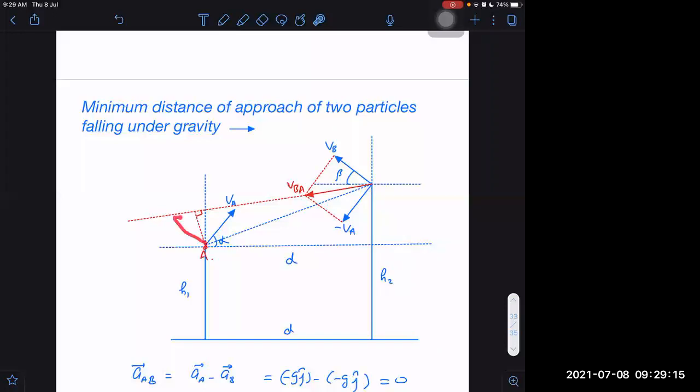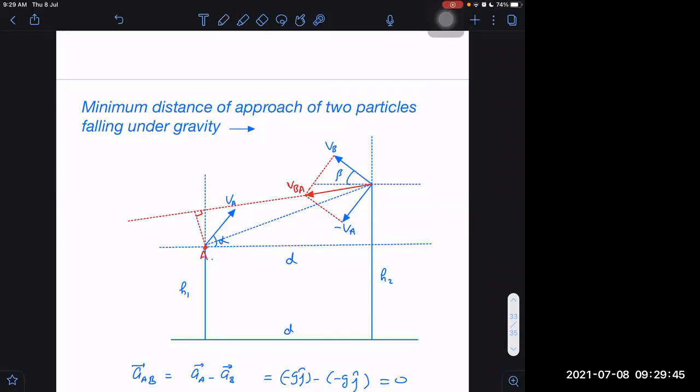So the angle between VB and VA, if I want to find out, this side it is beta. I am taking VB parallel to itself, so this angle will be beta with the horizontal. Since it is minus VA, this will be alpha. Then the total angle between them will be beta plus alpha.